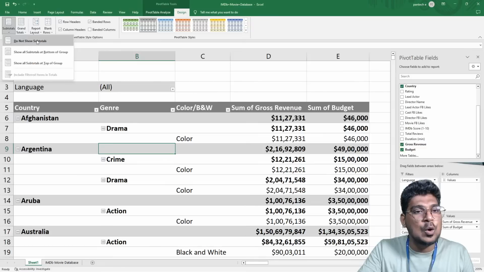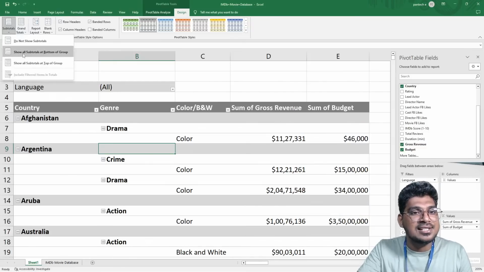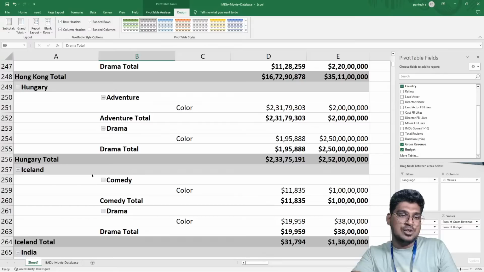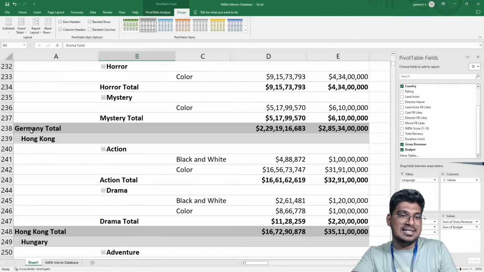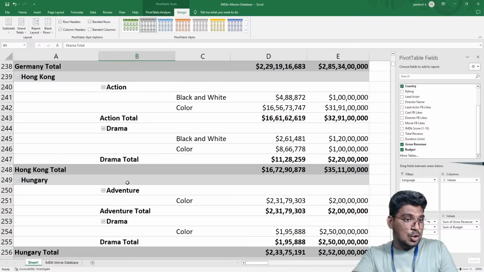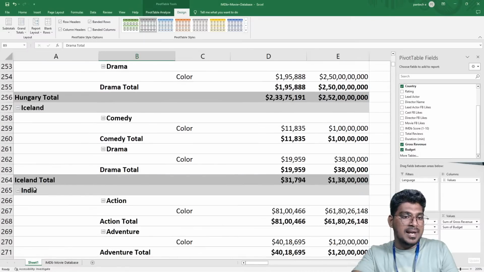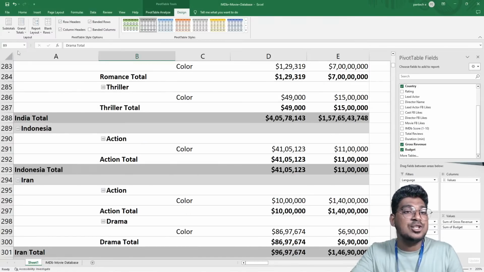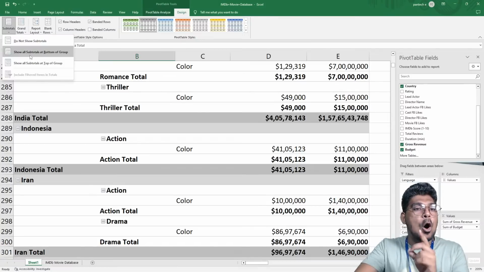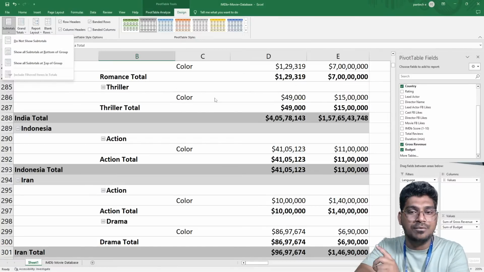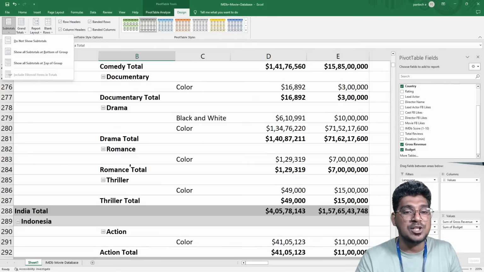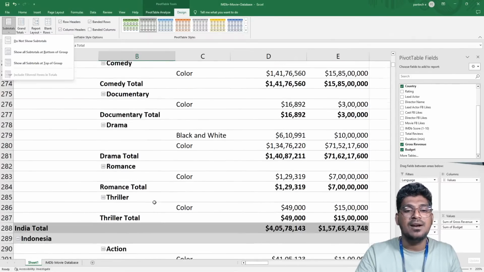And what about the other one? Show all subtotals at the bottom of the group. You can see it here: the Germany total and Hong Kong total, and the India total and Indonesia total. That is which option? All the subtotals at the bottom of the group. Here the group is nothing but the country. So for each country, it displays the total.